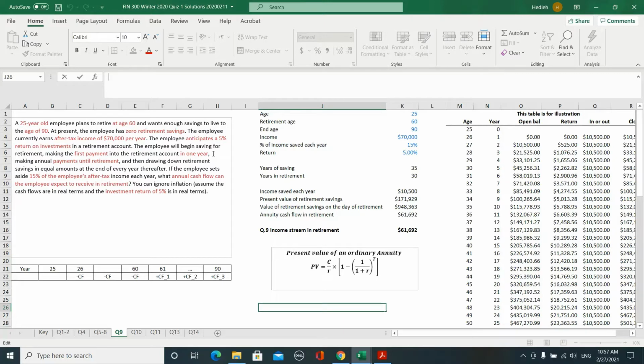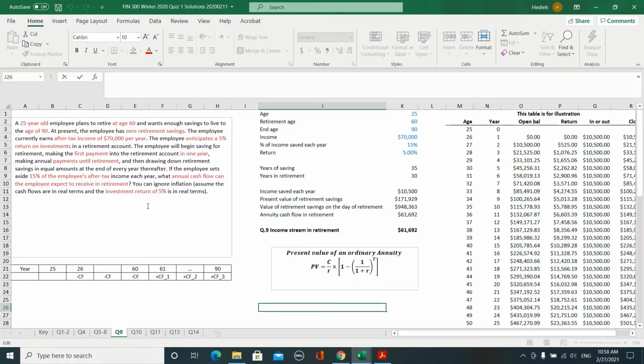The employee will begin saving for retirement, making the first payment into the retirement account in 1 year, making annual payments until retirement, and then drawing down retirement savings in equal amounts at the end of every year thereafter. If the employee sets aside 15% of the employee's after-tax income each year, what annual cash flow can the employee expect to receive in retirement? Assume that cash flows are in real terms and the rate of return on your investment is 5%.